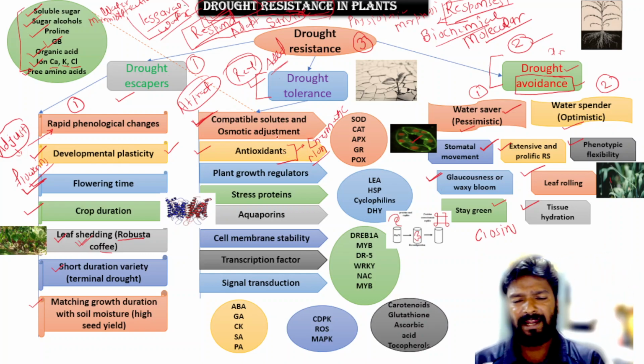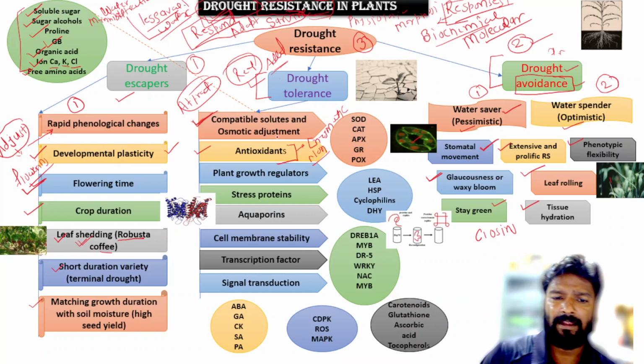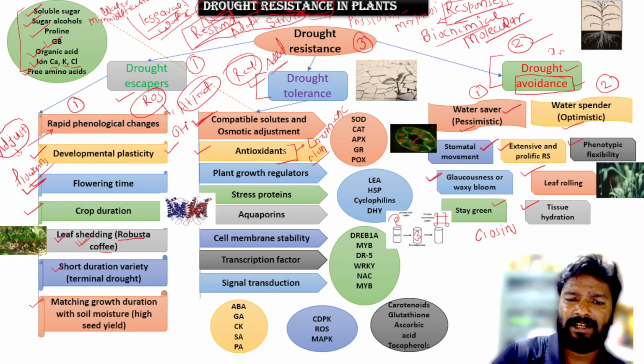Antioxidants are molecules, compounds, and enzymes useful for the reduction of reactive oxygen species. They also act as a defense system of the plants. You know about ROS, reactive oxygen species. There are many reactive oxygen species like the hydroxyl radical, peroxide, and superoxide.